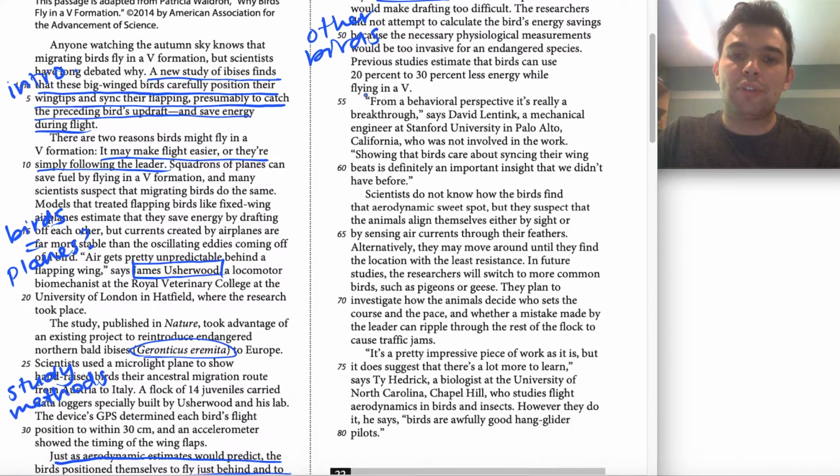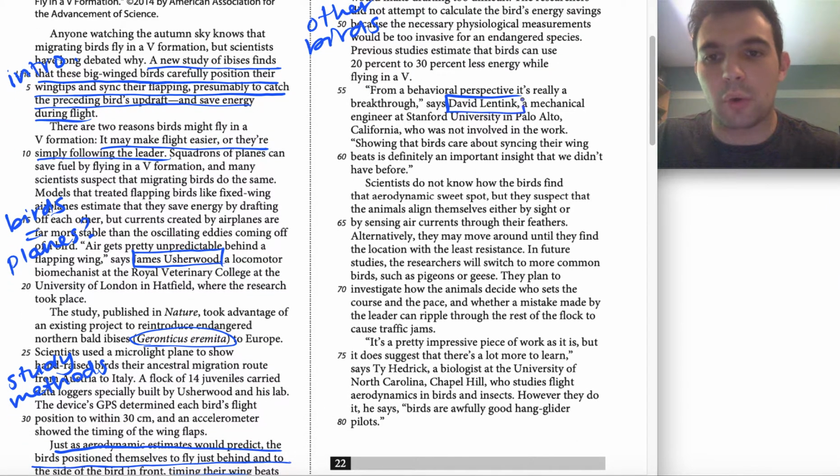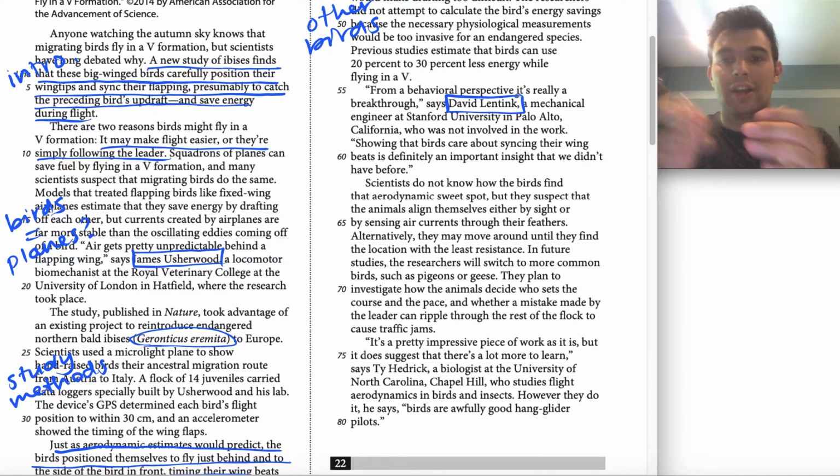Now, as I move into our 6th paragraph, I mentioned him before, but we have David giving us a quote now. So I'm going to throw a box around his name, again, to make it easily searchable should I need it for a question. But this paragraph, besides being his quote, there's nothing else besides that quote. It's one sentence long. Now, it might be important, it might not, but I know that if it is, they'll probably mention his name. So I'm not going to put any sort of main idea here besides just saying, you know, if I need to know about this paragraph, check it out. It's a quote from David Lenting.